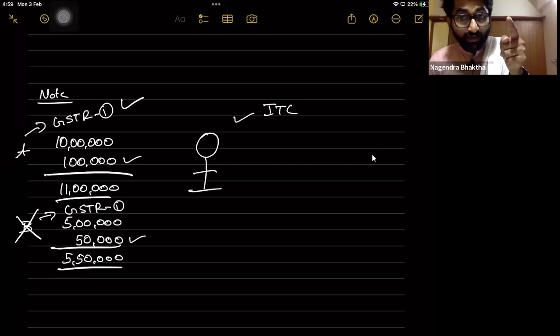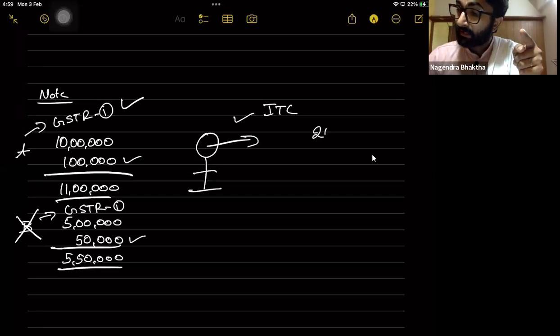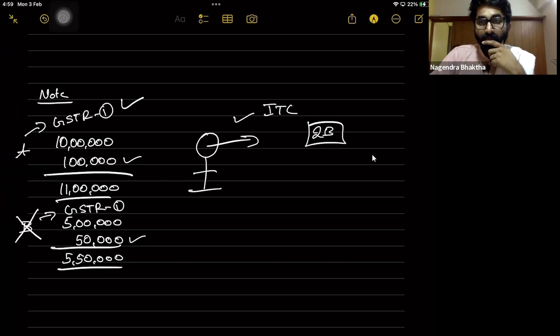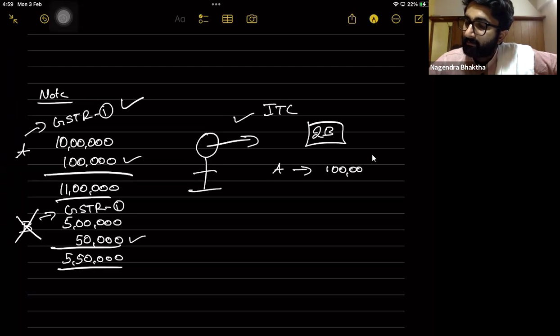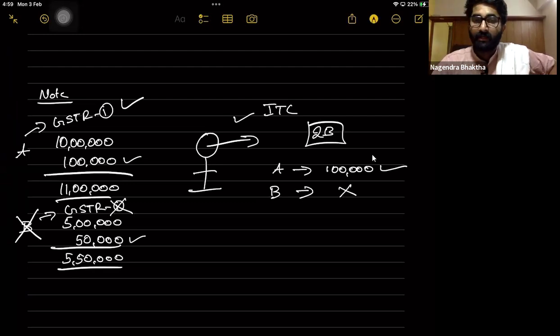The moment they show that in GSTR 1, it will appear in my 2B. In my 2B, only A's invoice is getting appeared. But B has not filed GSTR 1, so it will not appear here.